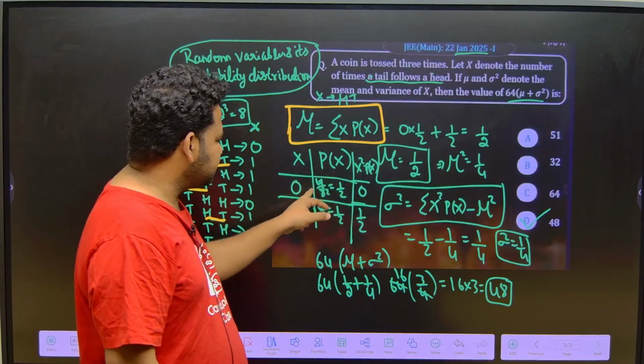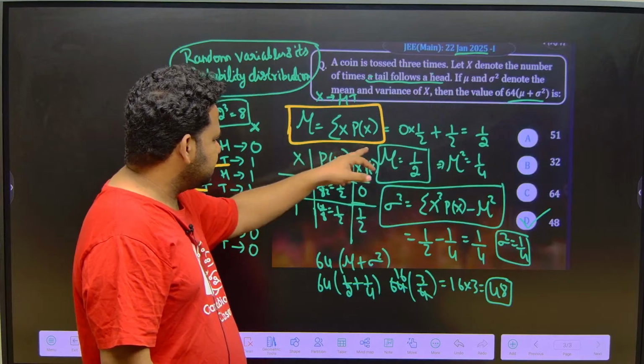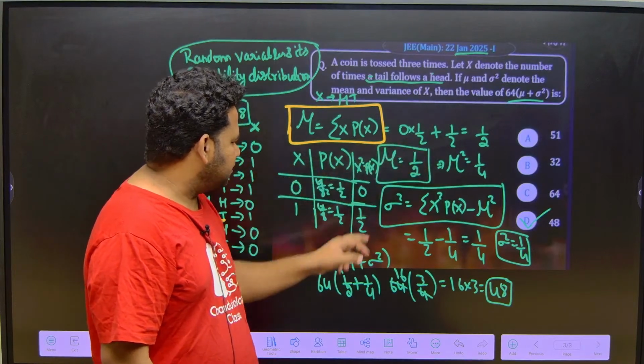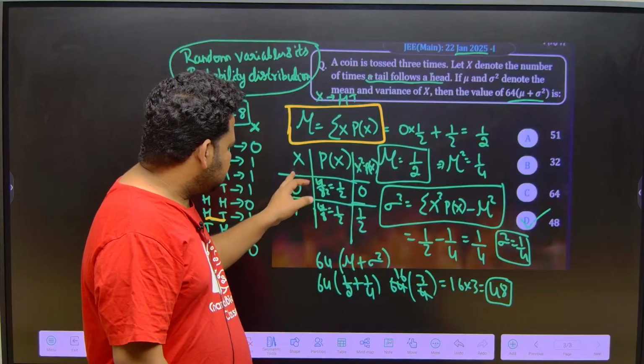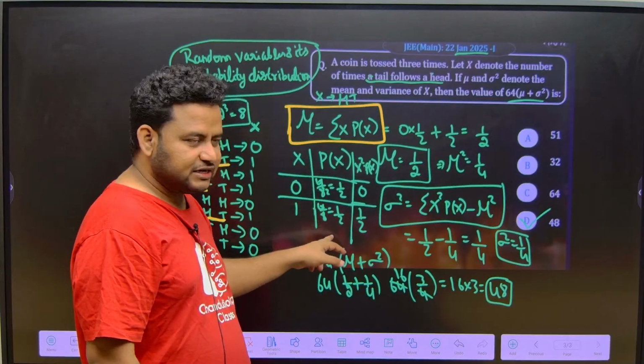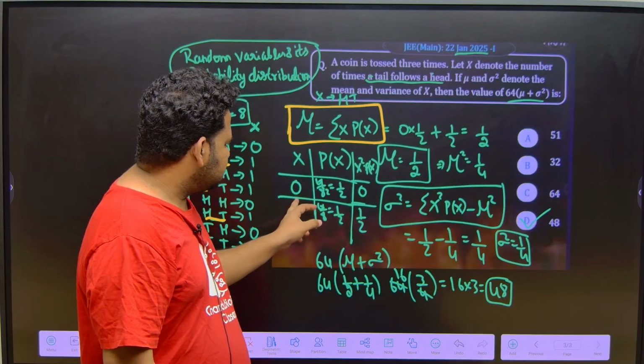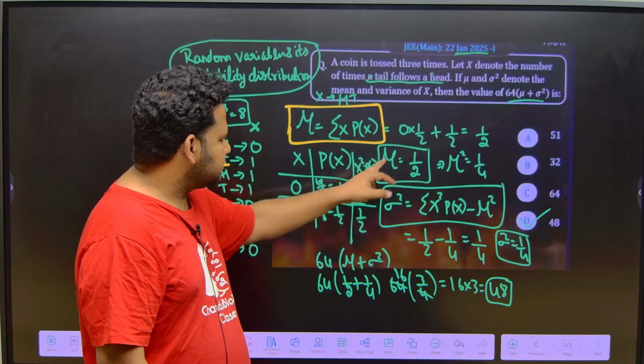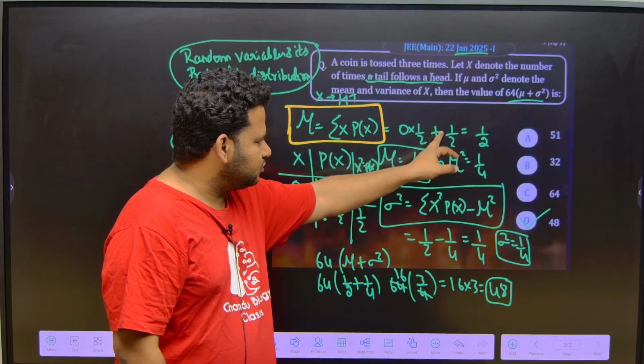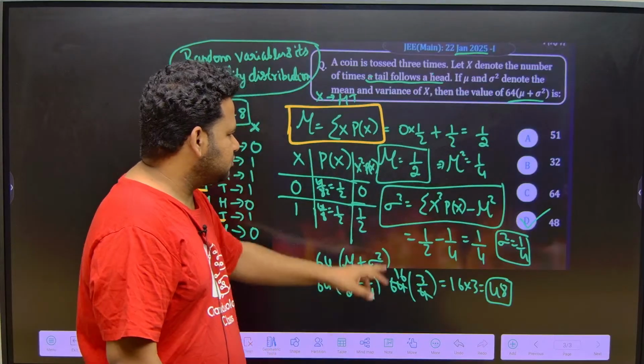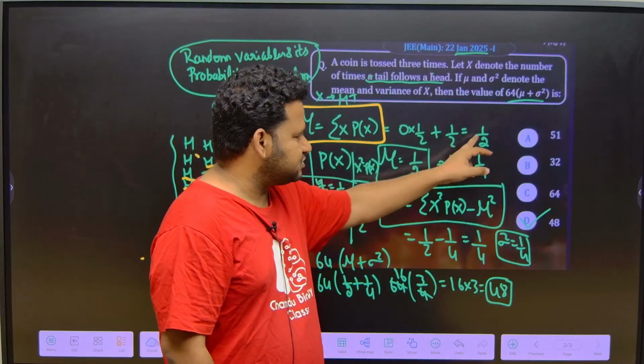Summation of x into px is 0 into half. Similarly, 1, how many times are we getting? 4 out of 8 times, that is 1 by 2. So summation of x into px: 0 into half is 0 itself, 1 into half is half itself. This will become 1 by 2.